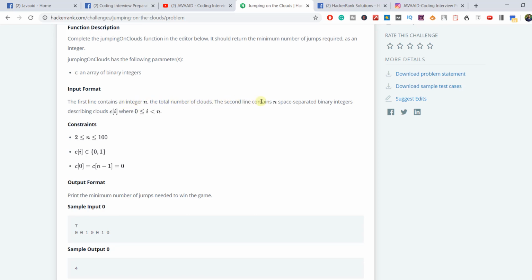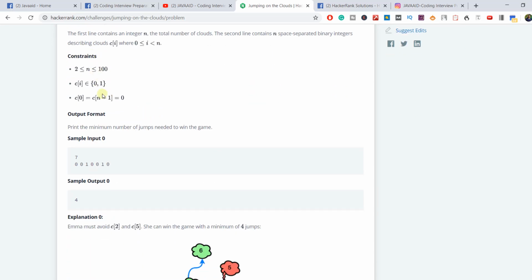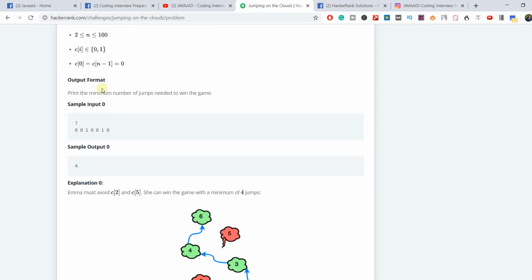The second line contains n space separated binary integers describing clouds c[i], where i ranges from 0 to n. So this is the length of the array. This is the constraint, you don't need to bother about it for now because it's very small. The output format is to print the minimum number of jumps needed to win the game.